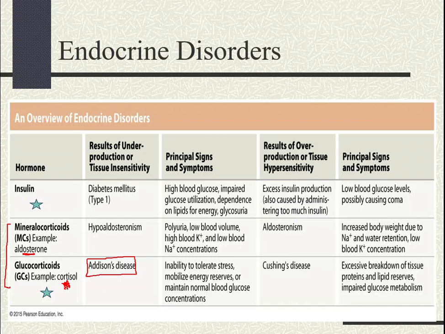Okay? Now, hypersecretion of cortisol can also be due to the overuse of corticosteroid drugs for an extended period of time. So, what am I saying? I am talking about a condition called Cushing's syndrome.